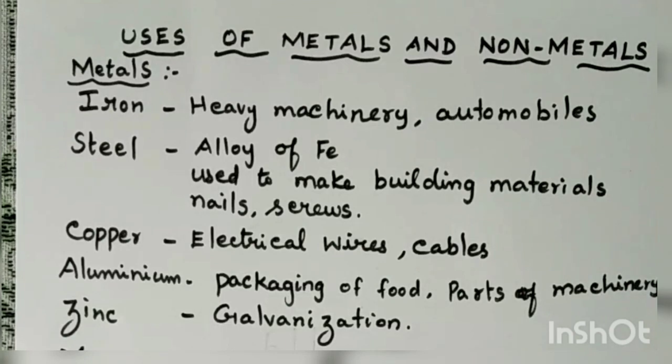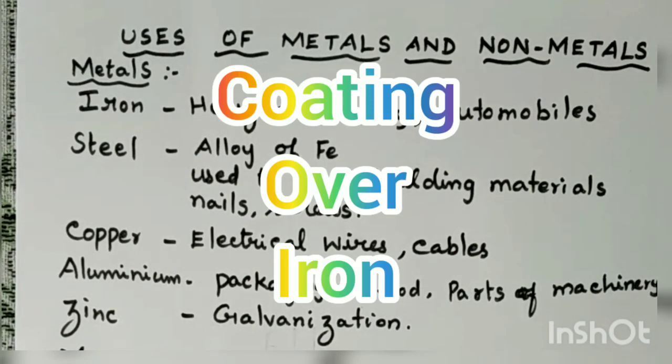So, the first metal is iron. Iron also finds a very wide application in our day-to-day life. Second one, copper. The third one is aluminium. Next comes the metal called zinc. What is the primary use of this zinc? See, it is used for coating over iron.